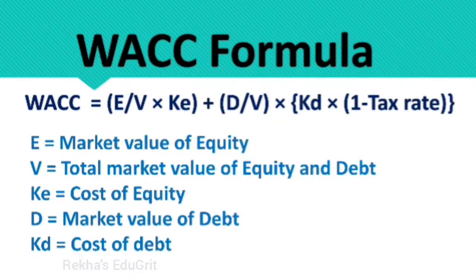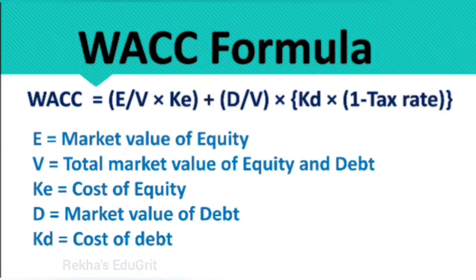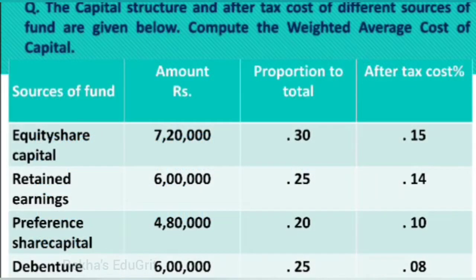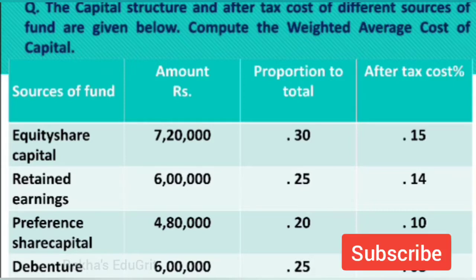We can also calculate it easily by using a table. For this, I have given a question for calculating the weighted average cost of capital with the help of a table. First, read the question. The capital structure and after-tax cost of different sources of funds are given below. Compute the weighted average cost of capital.